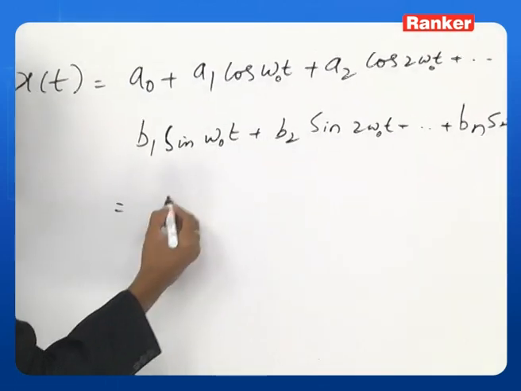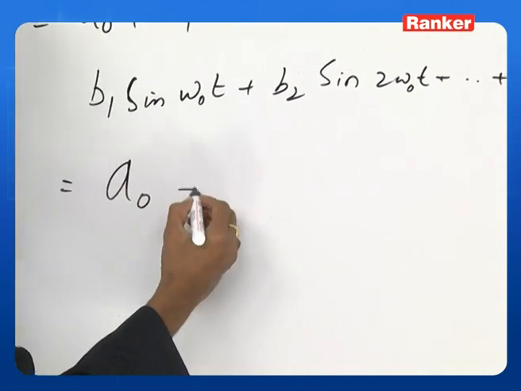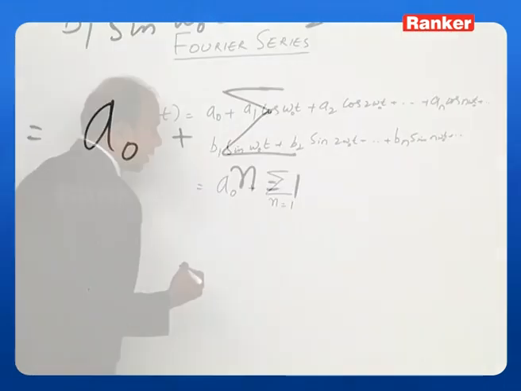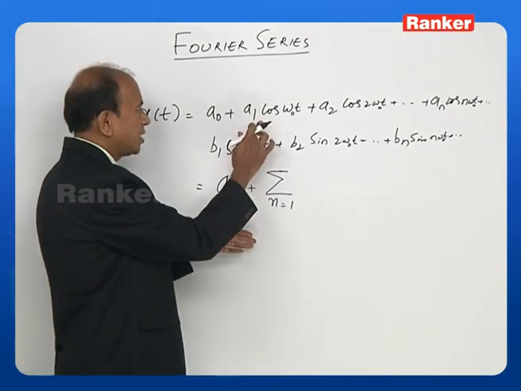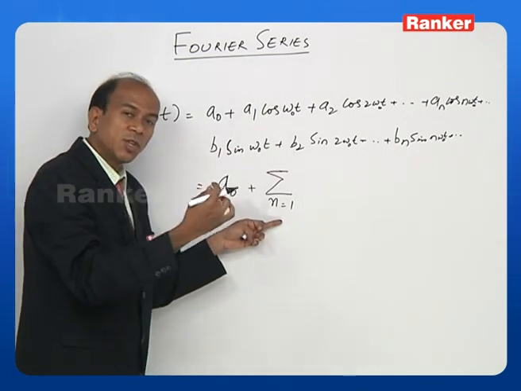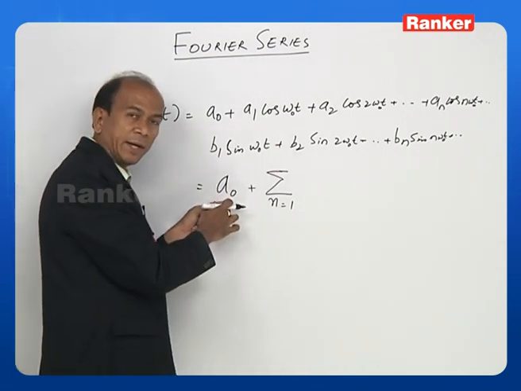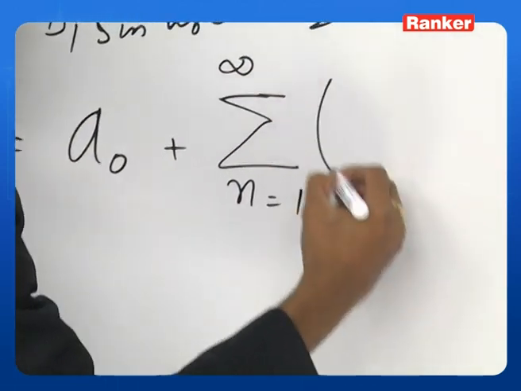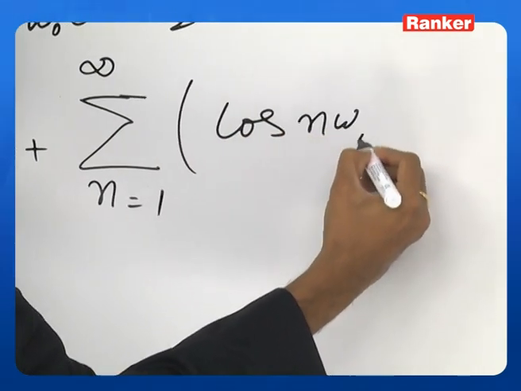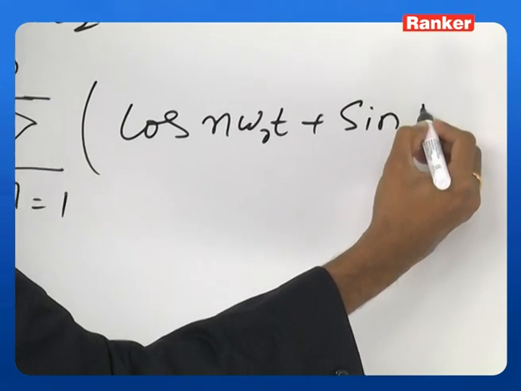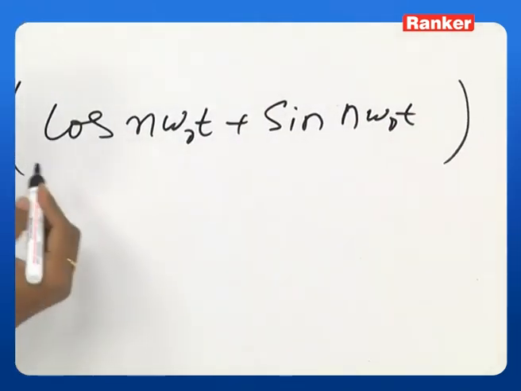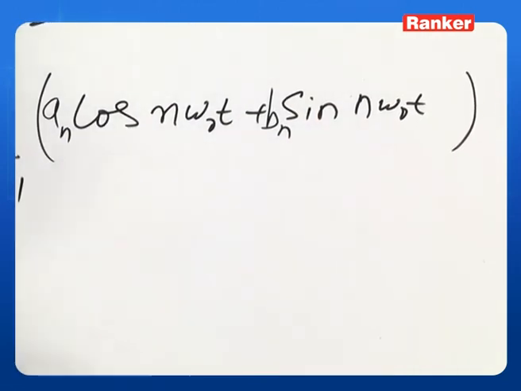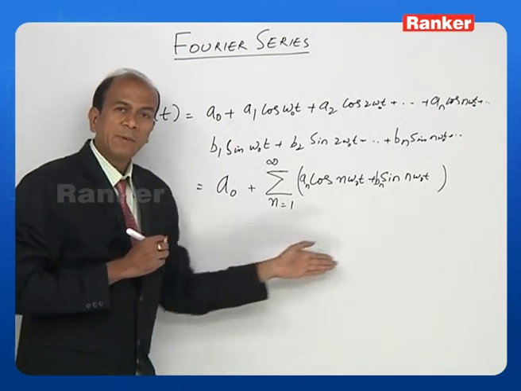So I can rewrite this equation as follows. We take the DC component plus a summation. Be very careful, we are starting with n equal to 1. Why n equal to 1? Because n equal to 0 has resulted in a0 for cosine terms and 0 for sine terms. So we are just writing a0 here, and then the summation may go up to infinity. This will be cos n omega naught t plus sin n omega naught t. So what is missing here? We have to write the coefficients here. I am writing coefficient a here, and another coefficient here, which is b. So this is the complete expression for a Fourier series.